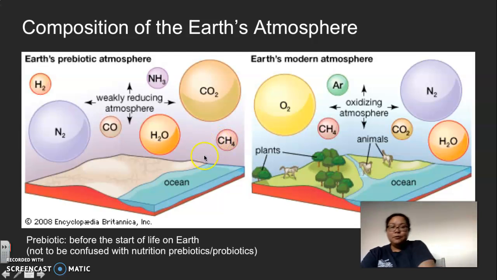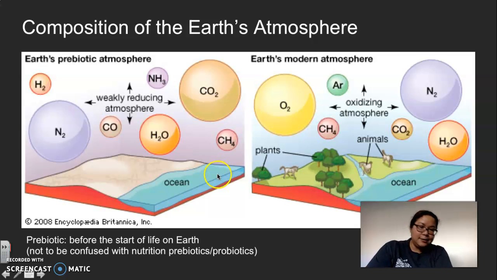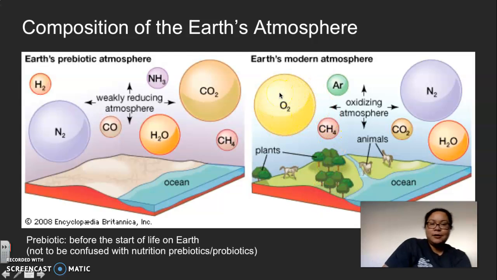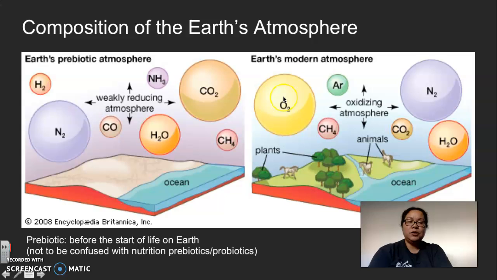But later on, when organisms started to evolve, especially plants, they were able to take in the carbon dioxide and spew out as their waste product oxygen. And this is the oxygen that we use. So compare and contrast: before, there was a lot of carbon dioxide. Compare it to now, there's a lot more oxygen compared to carbon dioxide.